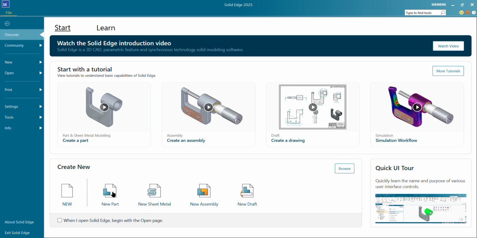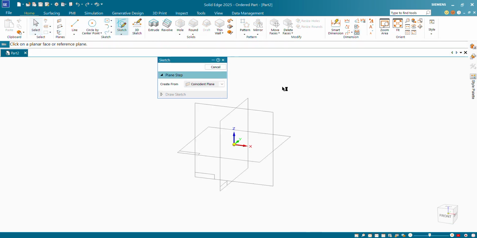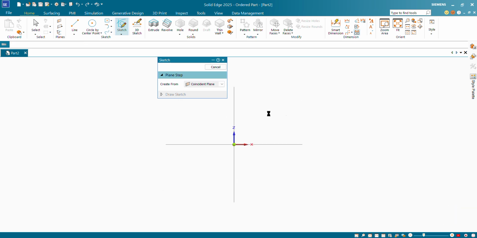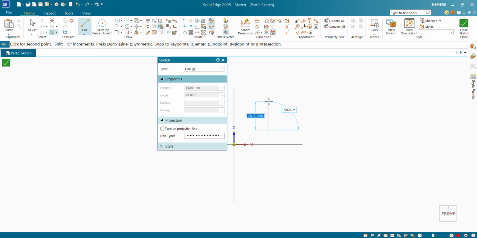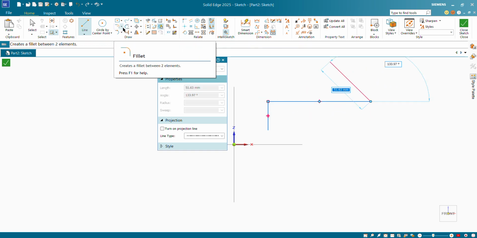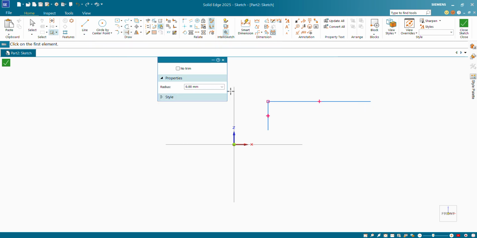New part, sketch, vertical line, horizontal line, and fillet of radius 5.